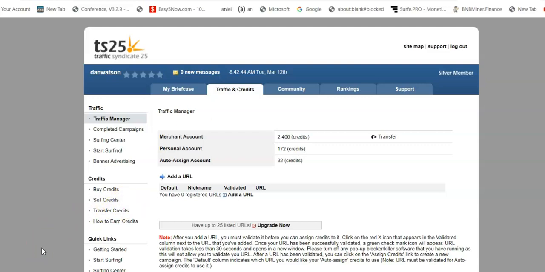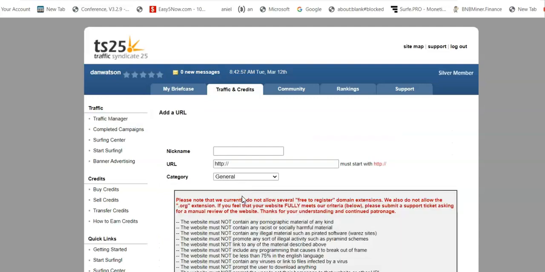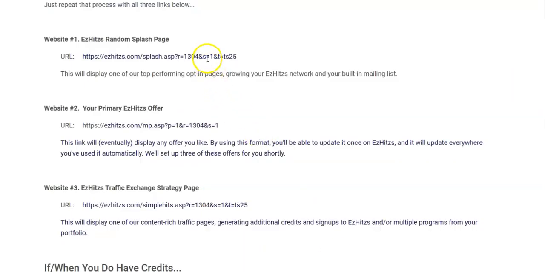And what we're going to do now is add a URL, and you're going to do that simply by clicking Add a URL right here. All right. We have the nickname, the URL, and the category. Let's go back over there. We are going to nickname this one Splash Page for website number 1.